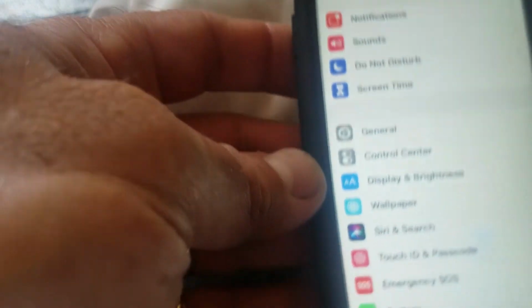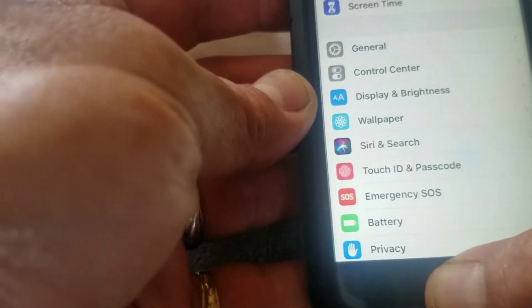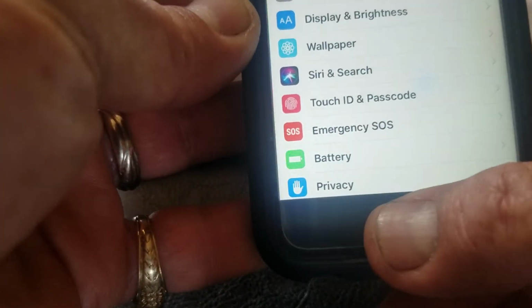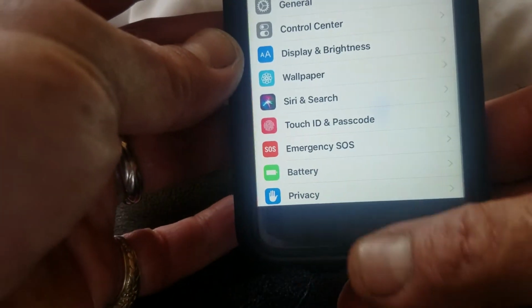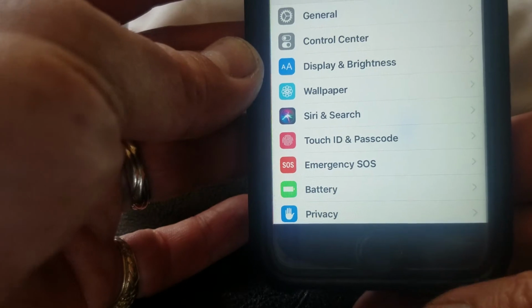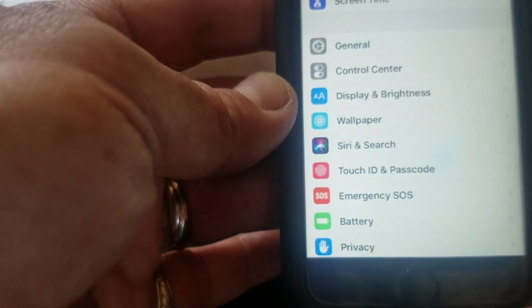Let me put my passcode. Hold on a minute. Okay. Now, as you see, this button is not working. Yeah, the home button is not working.